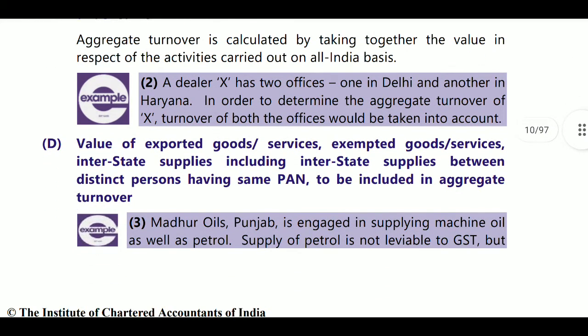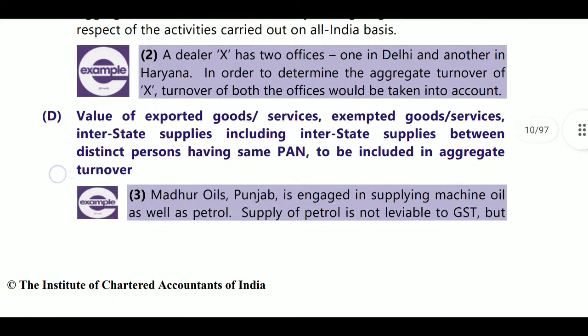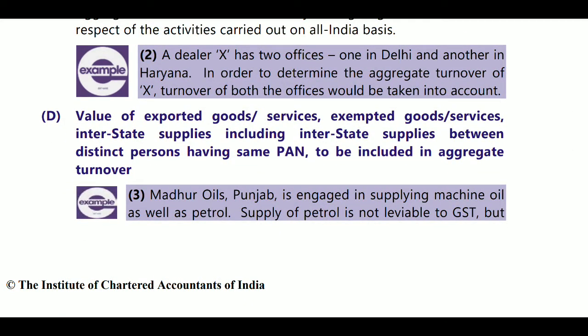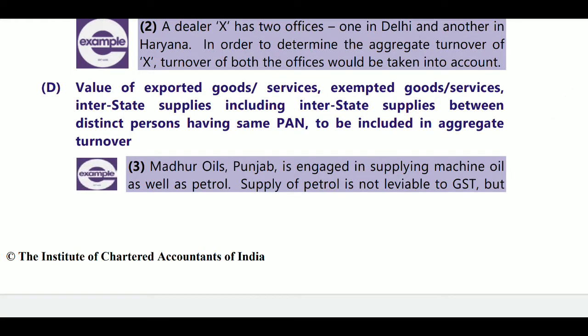Here is one example. A dealer X has two offices, one in Delhi and one in Haryana. So in determining the aggregate turnover of X, turnover of both offices would be taken into account. Next, here we will include the value of exported goods and services, exempted goods and services, and interstate supplies, including interstate supplies between distinct persons having the same PAN, to be included in aggregate turnover. Distinct person means the person having the same PAN with multiple registrations. He is known as a distinct person.